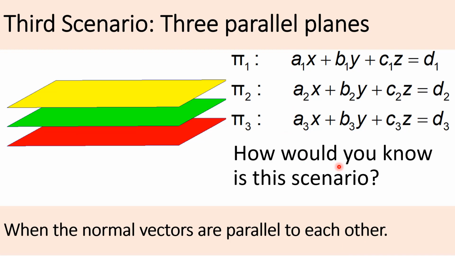When three planes are parallel to each other, potentially there could be three distinct planes like what you see here, or potentially this plane could be an incident plane of this, which means this plane and this plane are one and the same plane. It is potentially possible. And that happens if you can reduce equation 1 to become equation 2. If one equation can be reduced to become the second equation, then such a scenario is described as incident planes.